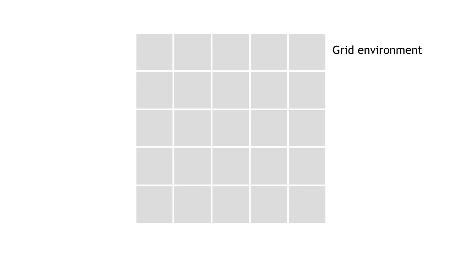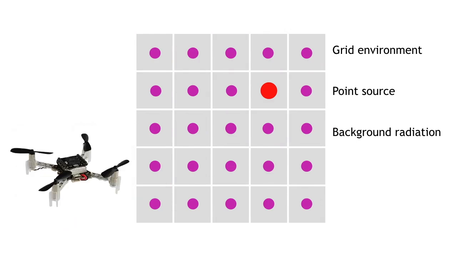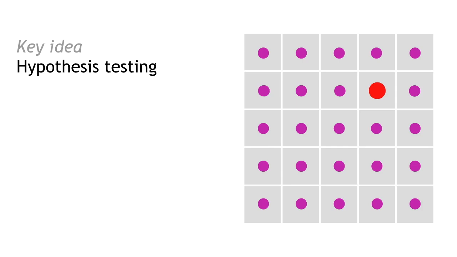We represent the environment as a planar grid. There is exactly one high-intensity radioactive point source. However, locating this source is difficult because sensor measurements are corrupted by the background radiation. Sensor measurements are obtained by flying a quadrotor equipped with a radiation sensor above the grid.